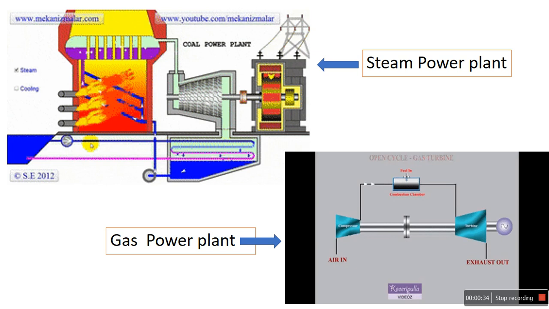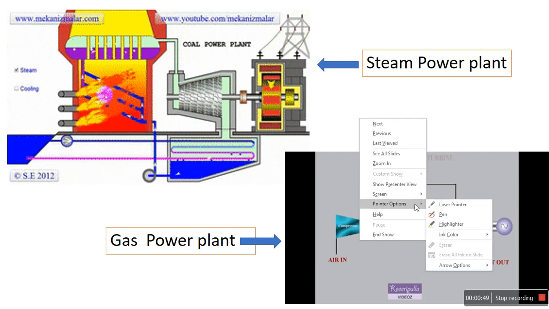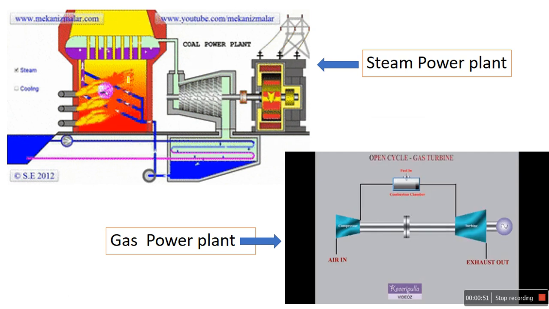Before going to the constant volume gas turbine, we must know some fundamentals. I will first revise, and then we go to the further slides. We know the steam power plant and the gas power cycle. In a steam power plant, the fundamental component is the boiler, where we generate steam. That steam passes through the steam turbine, where we produce mechanical work, and from that mechanical work we produce electricity.